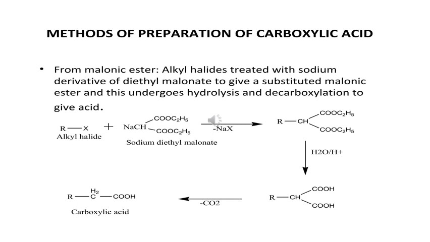Then from malonic ester, alkyl halide reacts with the sodium derivative of diethyl malonate to give substituted malonic ester, and under this condition it undergoes decarboxylation to give acid. Here is the example of alkyl halide treated with sodium diethyl malonate, with NaX formed, giving the addition product which is a malonic ester. Then further hydrolysis gives a product, and that product undergoes decarboxylation to give carboxylic acid.